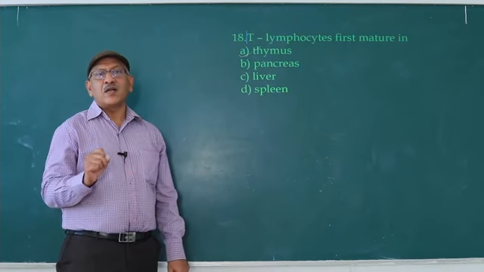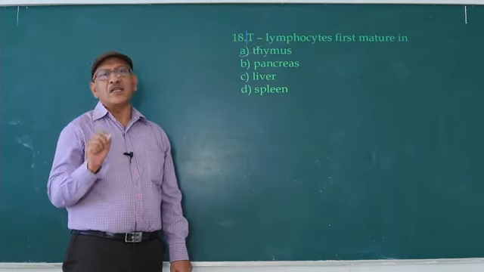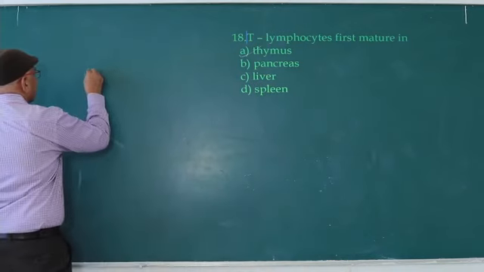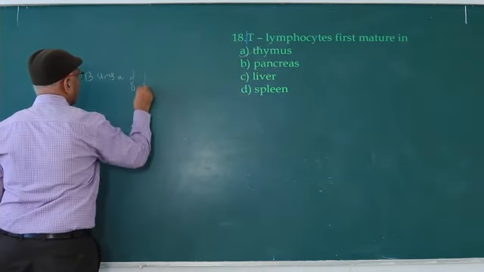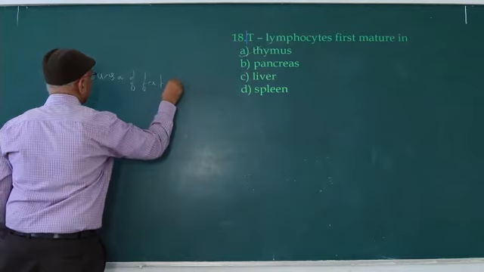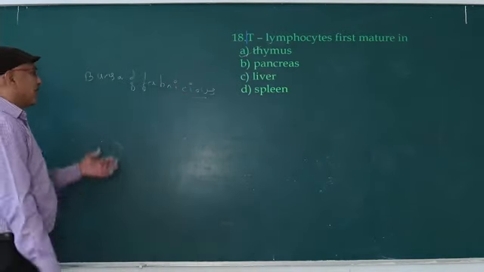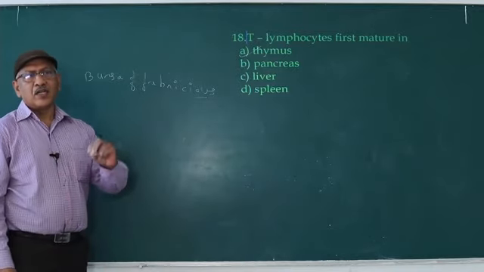In case of birds, the lymphocytes mature in the bursa of Fabricius, known as B lymphocytes. It is a primary lymphoid organ, which opens into the cloaca in birds.